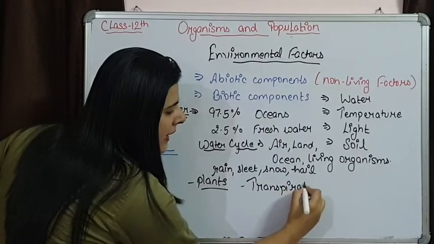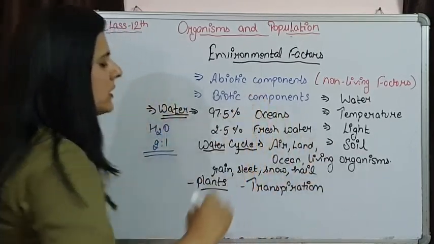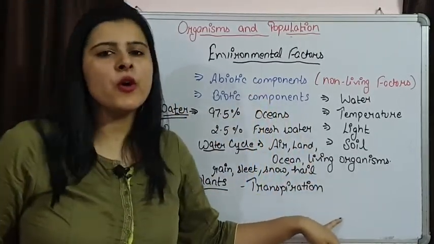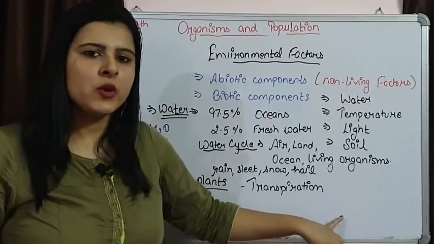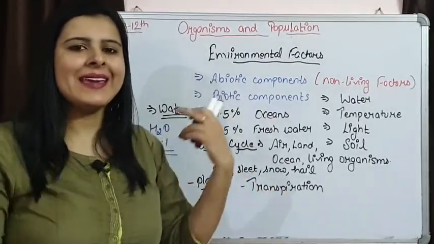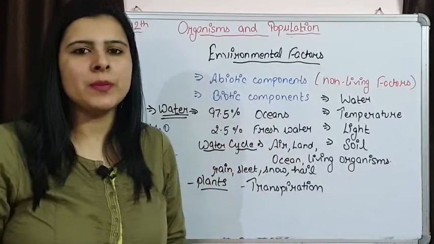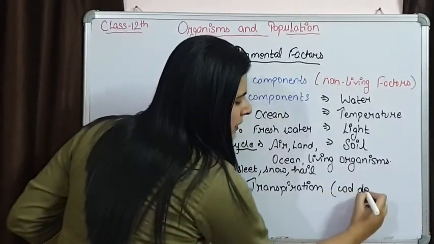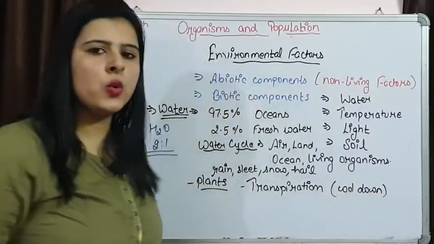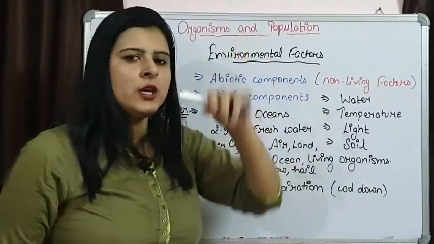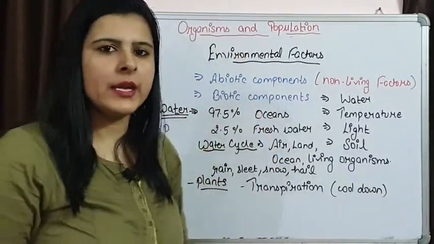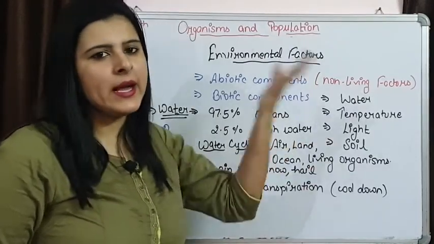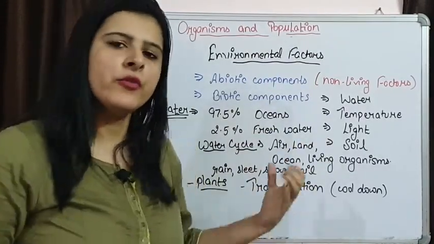This water is removed into the atmosphere by plants in the form of transpiration, and because of this transpiration, the air that is present near the plants cools down. Even the plant surface also cools down. This moves upwards, again in the form of vapors, and again comes back in the form of rain.